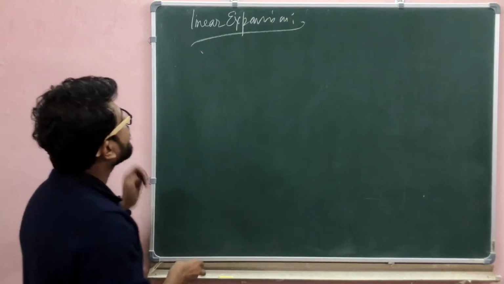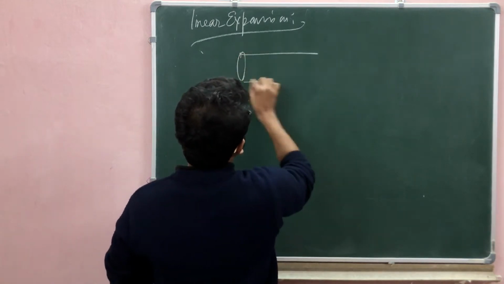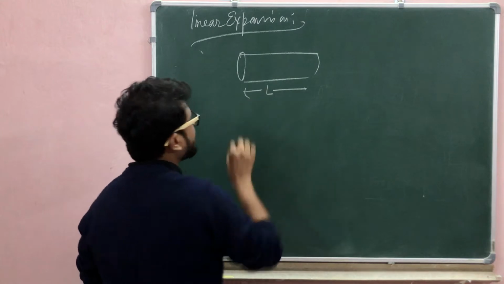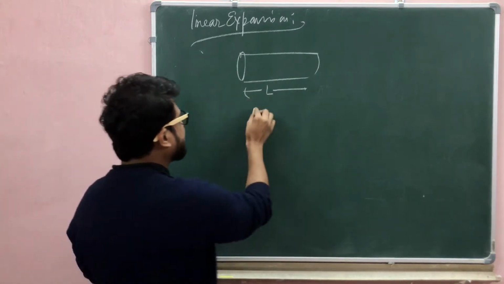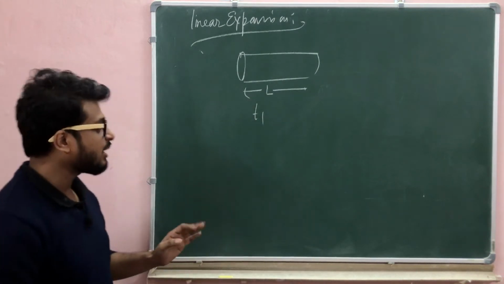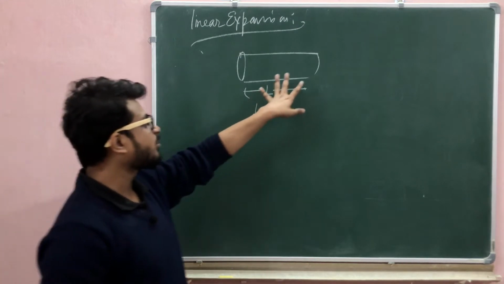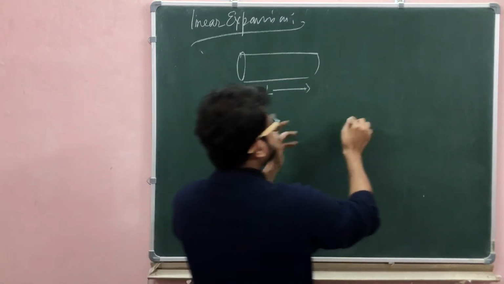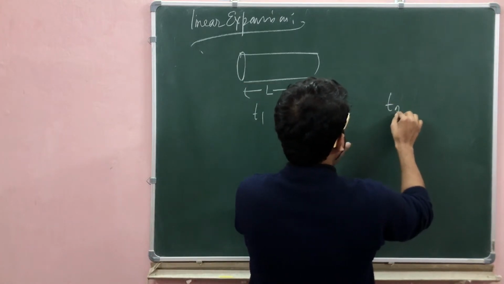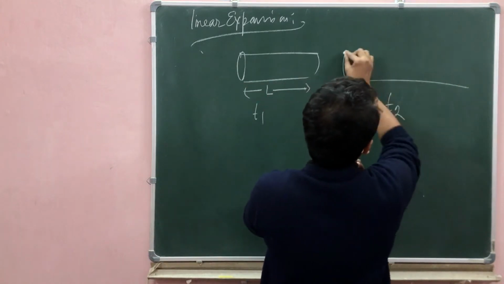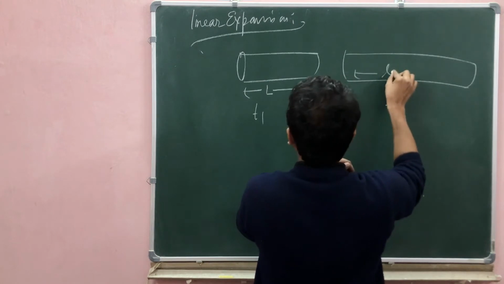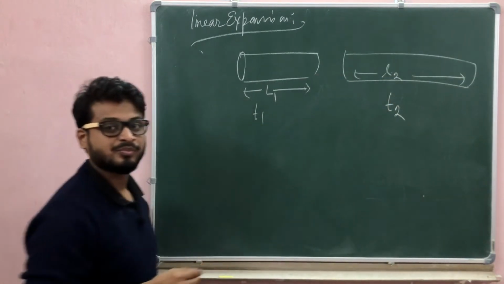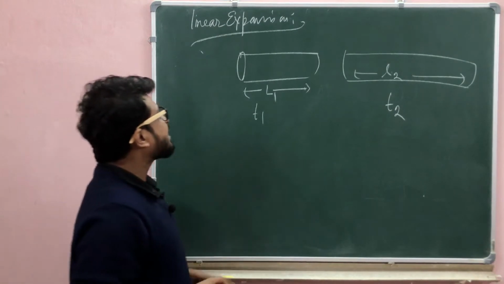Okay, take a metal body whose length is L at temperature T1. At temperature T1 the length of the metal body is L1, and after some time, at temperature T2, the body length is L2.